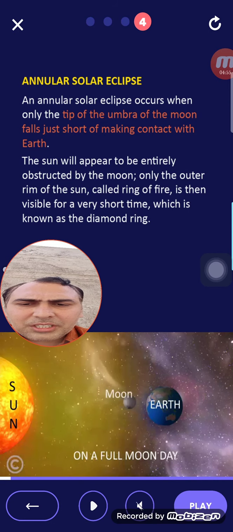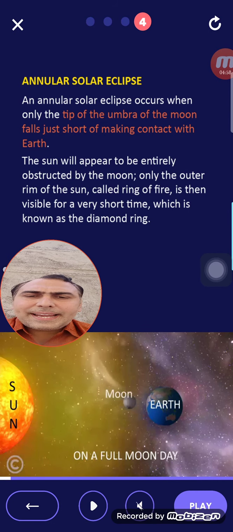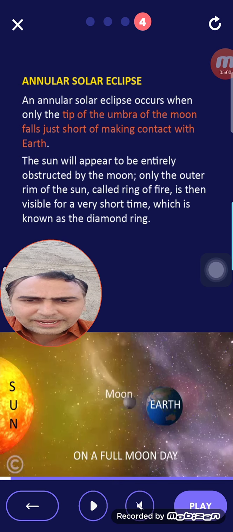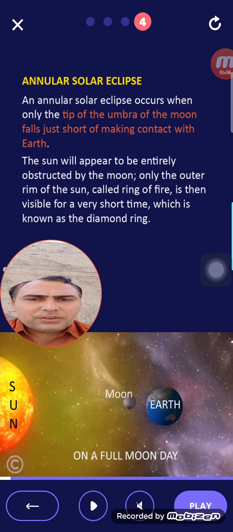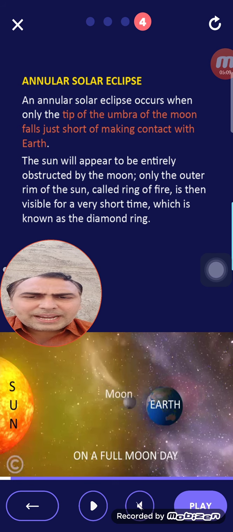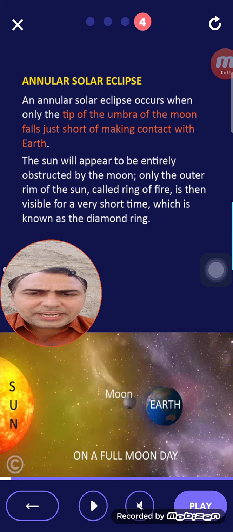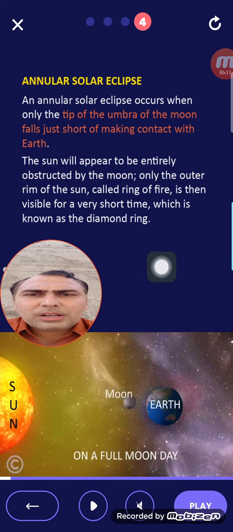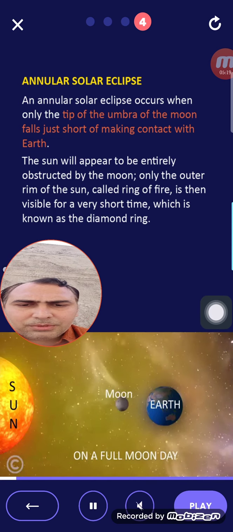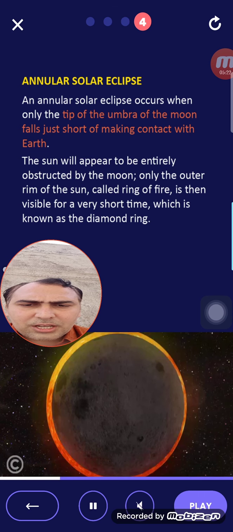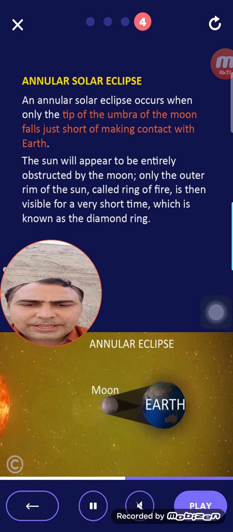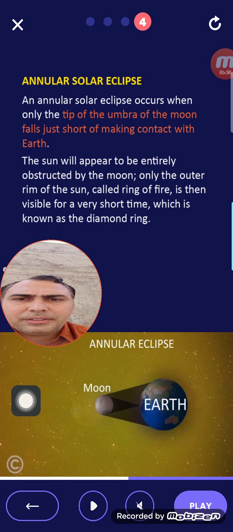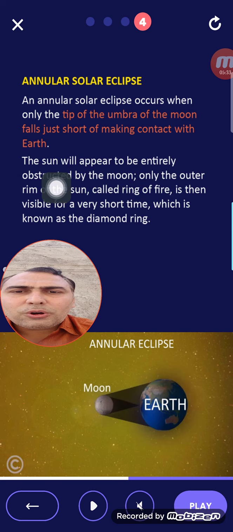Here the Sun. The Moon has come. In a lunar eclipse, the Earth comes between the Sun and the Moon, and in a solar eclipse, the Moon comes between the Sun and the Earth. So first we saw the lunar eclipse on a certain full moon night, and the solar eclipse on a new moon day. Now the annular solar eclipse, what happens? Let's see from the picture. This is the Sun. The Sun gives light to the Earth, and in between the Moon is there. In the annular eclipse, the Sun will appear to be entirely obstructed by the Moon.